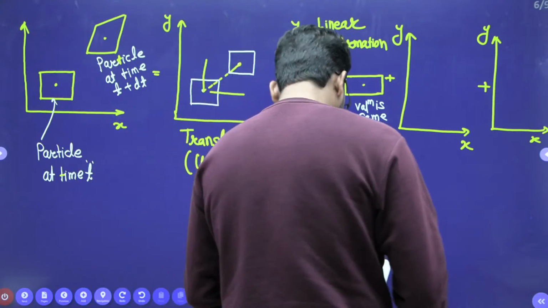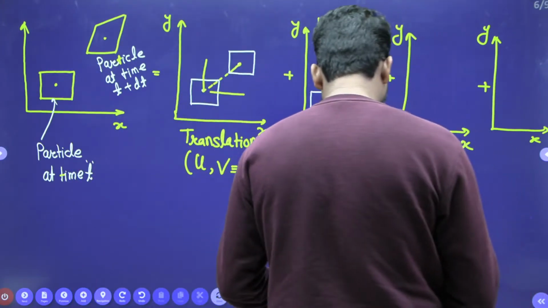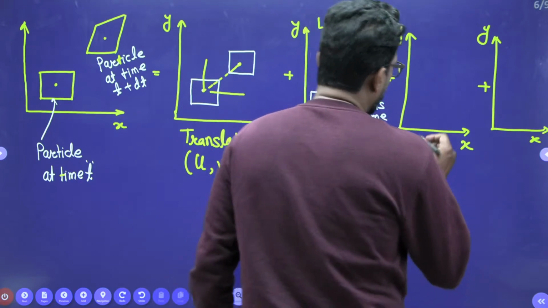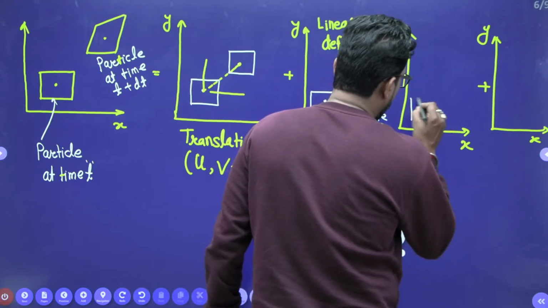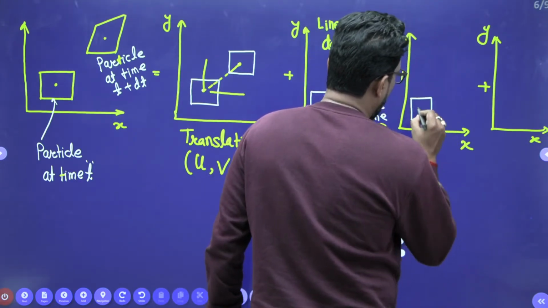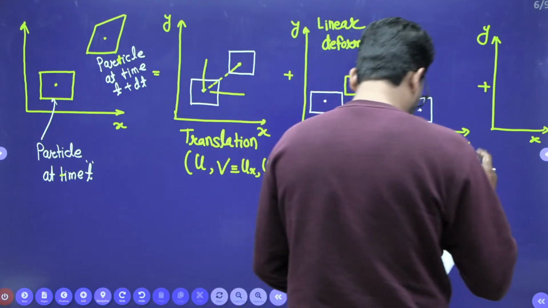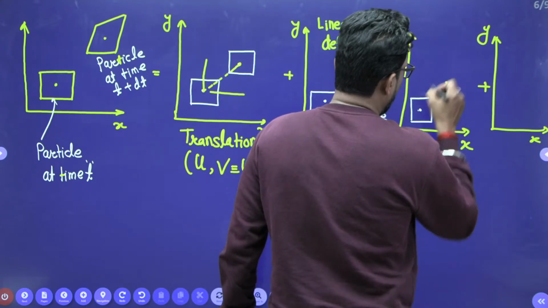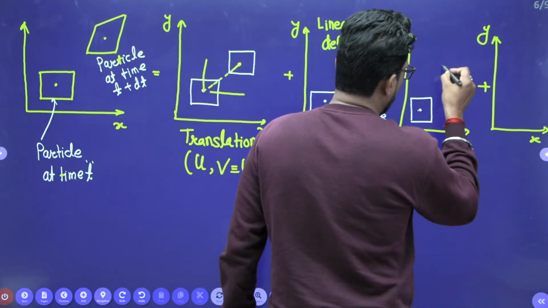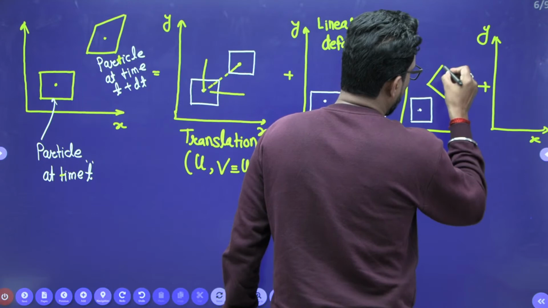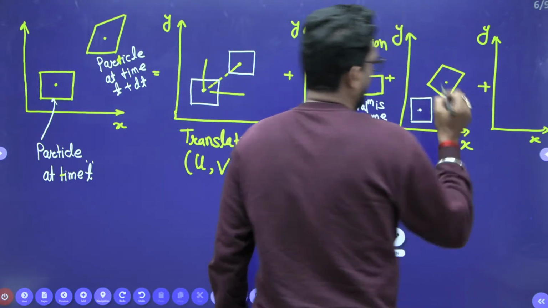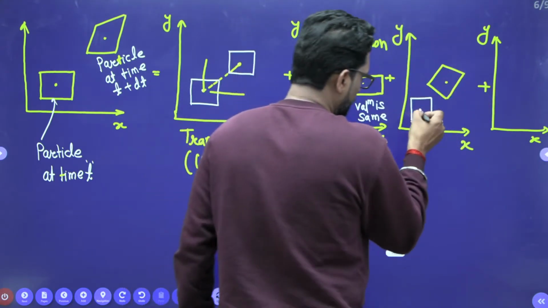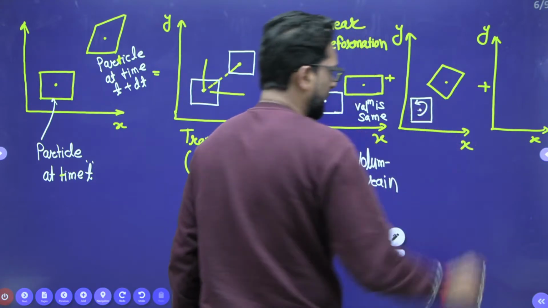Okay. Now third is rotation. How to define it? See, this is your fluid particle, and this particle will rotate. That means the shape is the same, it just rotates like that.